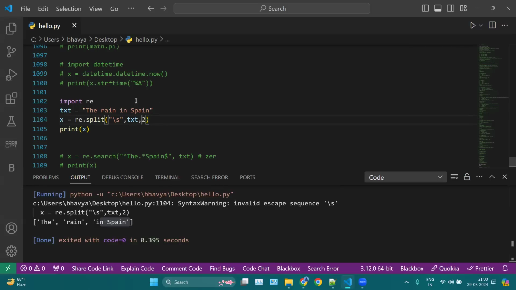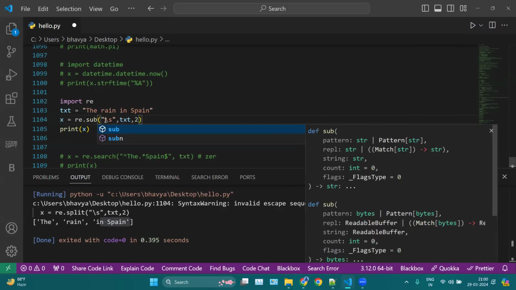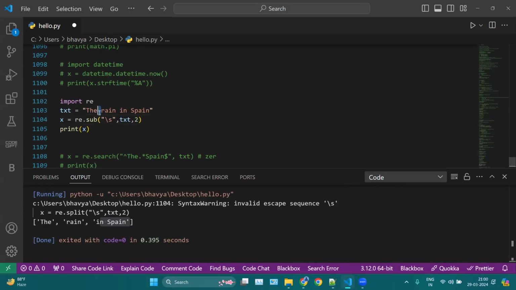Then we have replace. If you want to replace anything, here you can use sub. Let's say I want to replace this space with something else. You can mention here first what you want to replace. I want to replace the space here. Then what you want to replace it with. Let's say I want to replace the space with an underscore.